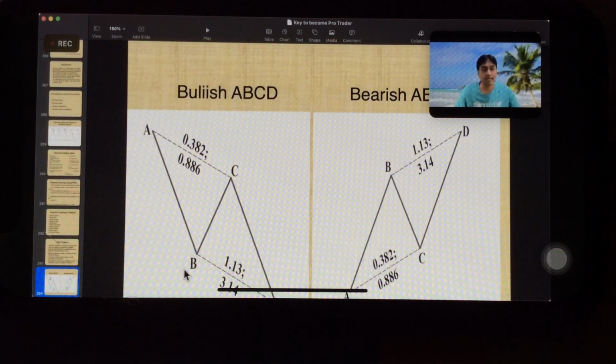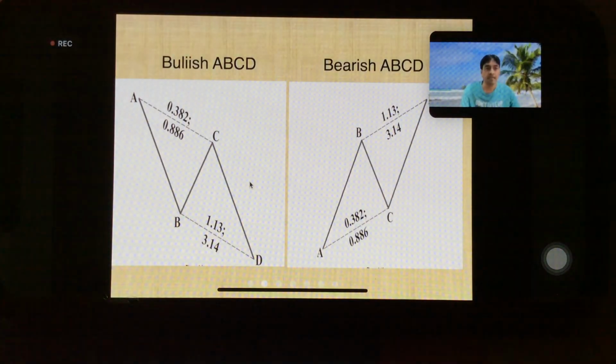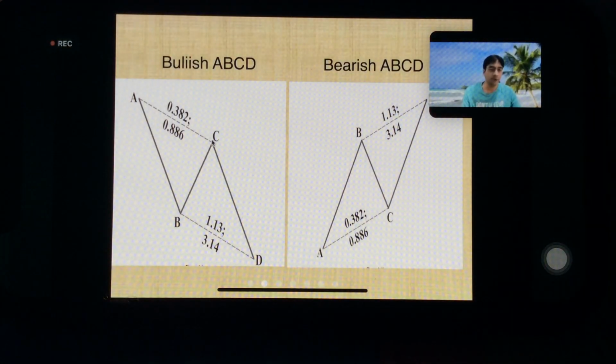So A to B and C to D: AB equal to CD. The C point can be 0.382, 0.5, 0.618, 0.786, 0.707, 0.88. Anything in between can be there.